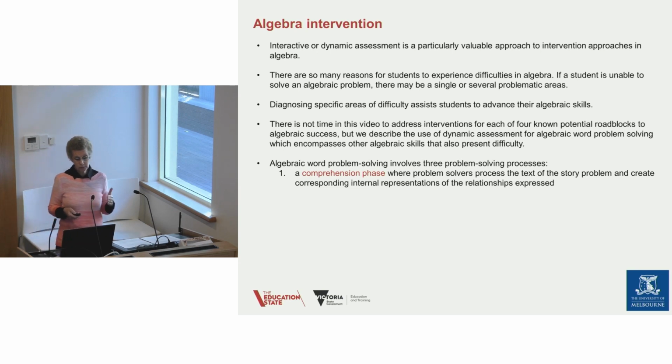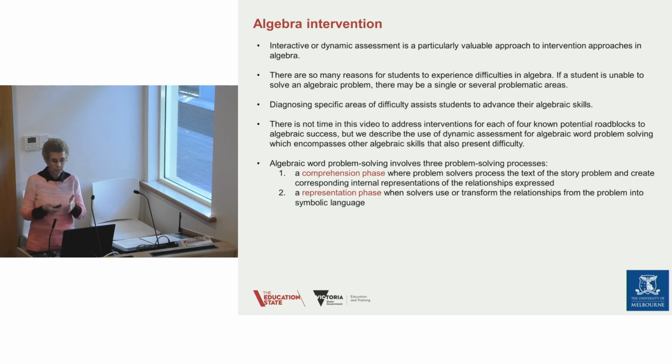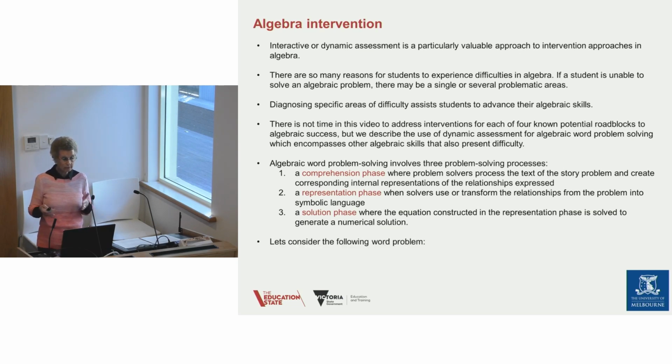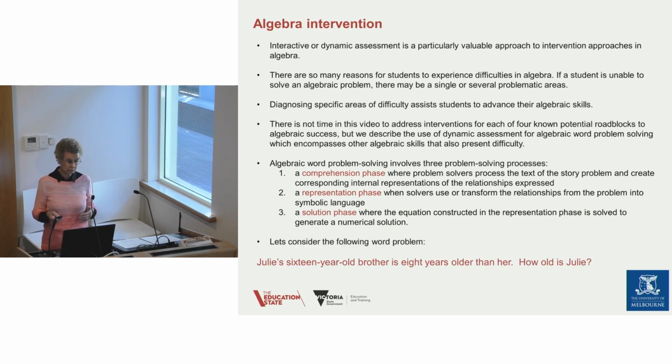And it involves 3 problem solving processes really. Comprehension, where you understand what the mathematical relationships are in the problem, what the text of the story problem is telling you. A representation phase, where you represent the information that you're given in some form of symbolic language, usually an equation. And then a solution phase, where the equation constructed in the representation phase is solved to generate a numerical solution. So let's consider this problem.